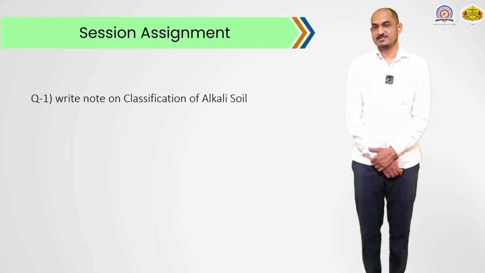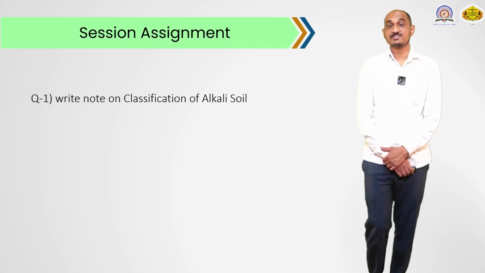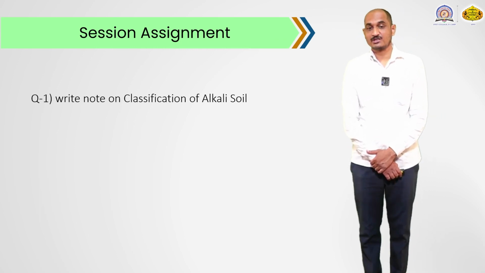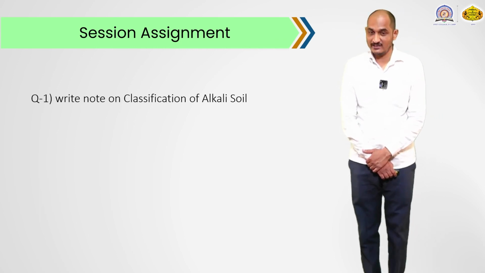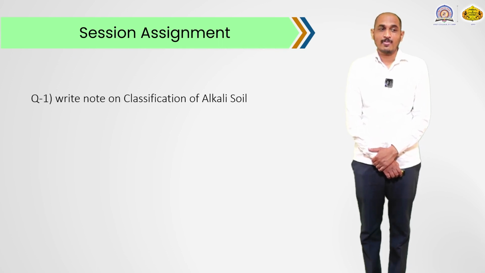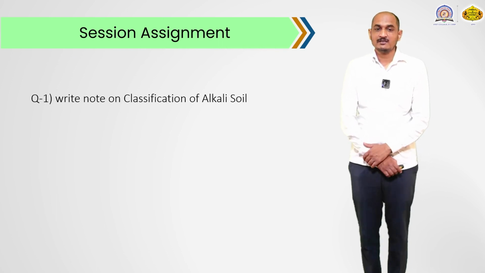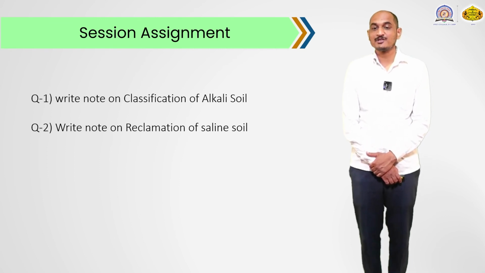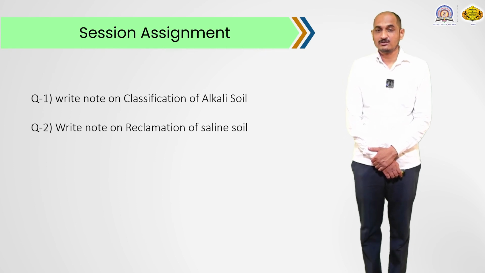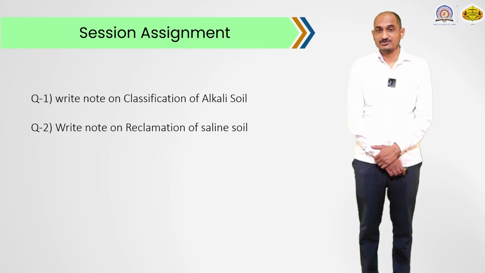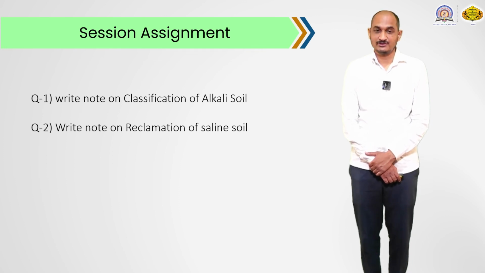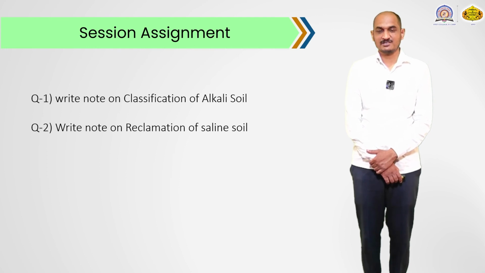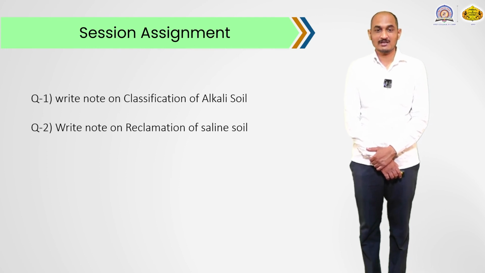On the basis of today's session, we have to solve the session assignment. In the session assignment, the first question is, write a note on the classification of alkali soil. In that, we have to write down the three groups of alkali soil. The second question for the assignment is, write a note on the reclamation of saline soil, or how the reclamation of saline soil is done by using the different processes. So, dear student, solve these two questions on the basis of today's session and send them to me on our Google Classroom.